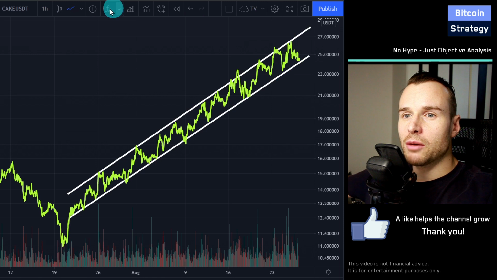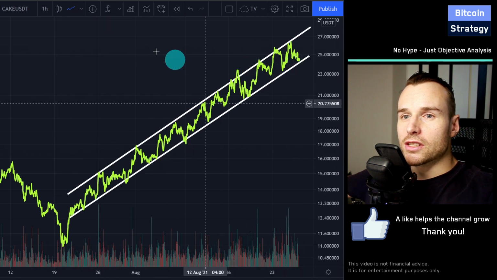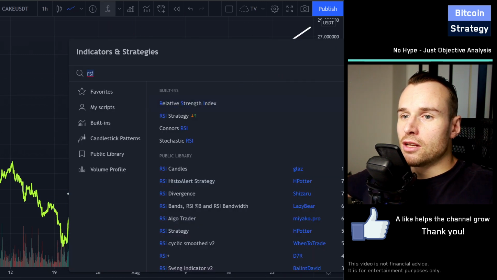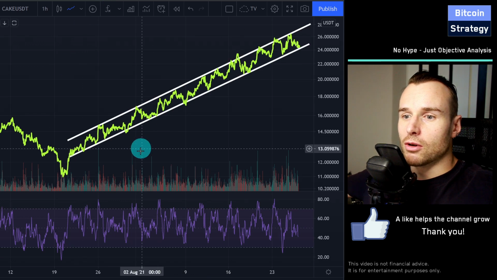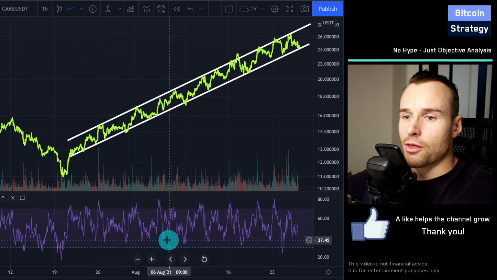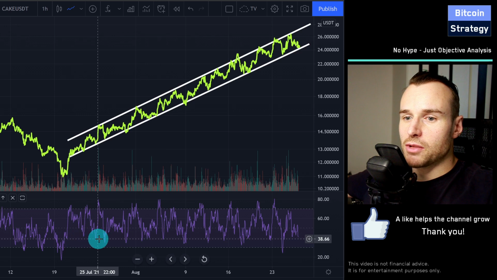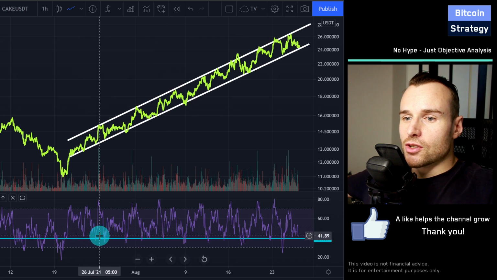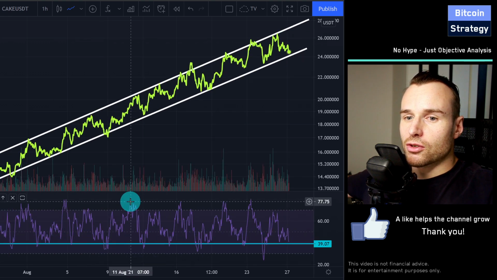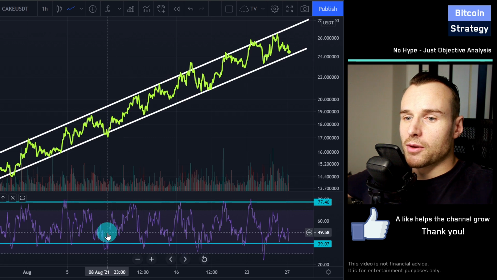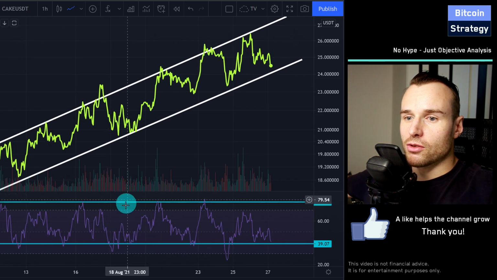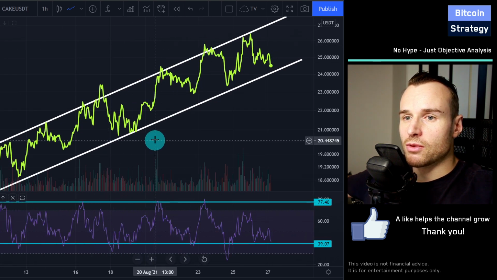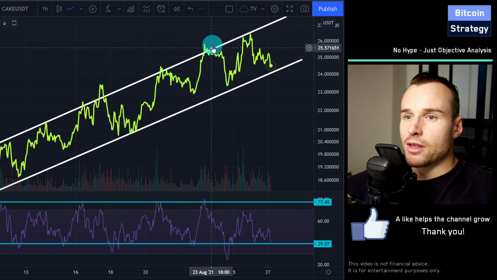One way to time this as well, if you don't want to draw these lines, is to use the relative strength index on this hourly chart. And then you can set a certain threshold. So say historically speaking, the price was usually bouncing back up at around the 40 or 39 mark. So you could use this as an indicator. You could also do this for the upper band, and then you just trade according to the RSI. So the RSI more or less reflects now the movements within that trend channel.